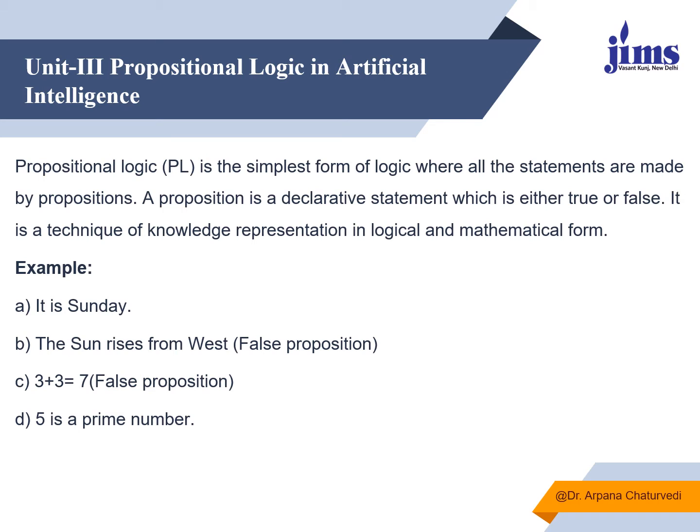Similarly, we know that 3 plus 3 is not equal to 7, so it is a false proposition. 5 is a prime number is a true proposition. These are examples of propositions which are to be represented in the form of logical or mathematical sentences, and we'll see how we do all these representations.